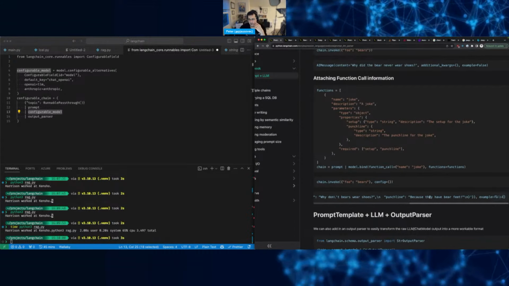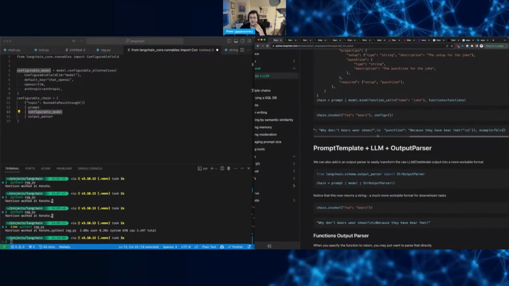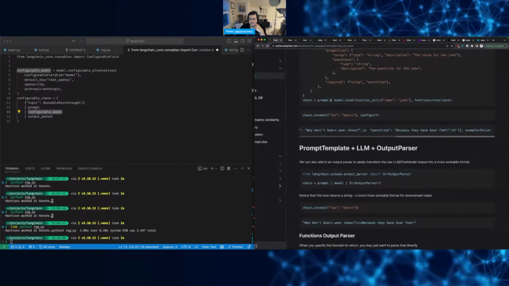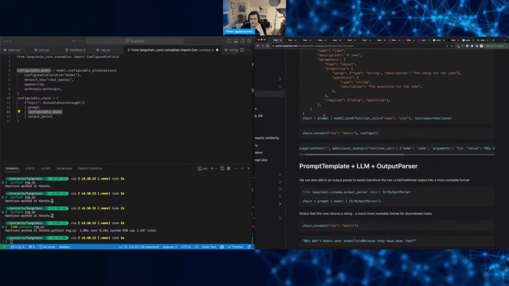So it's the same as the OpenAI functions thing that I looked at. So it's not invoking it for you. However, I'm assuming, can you do? Oh no, will this invoke it in this chain?